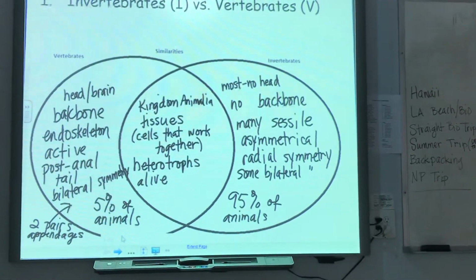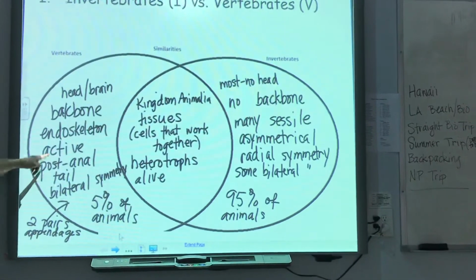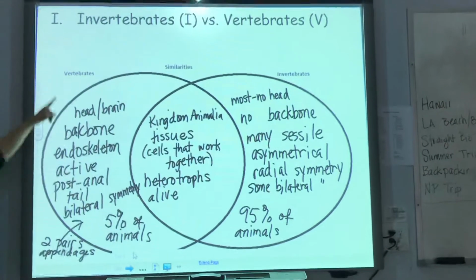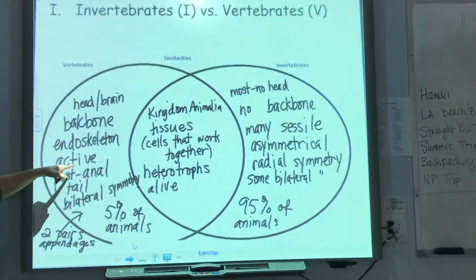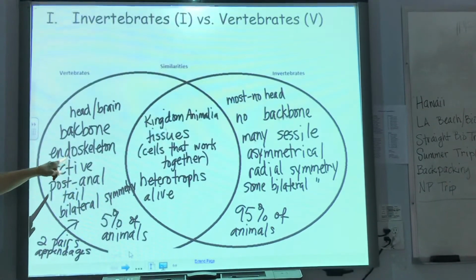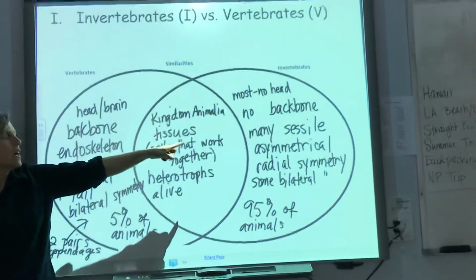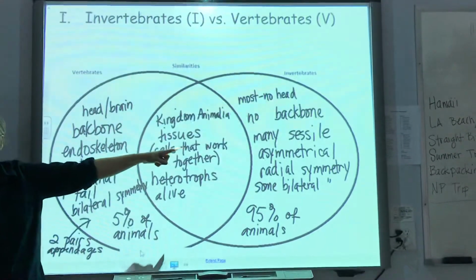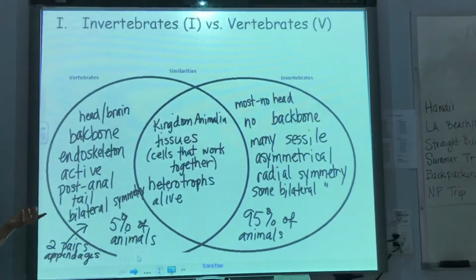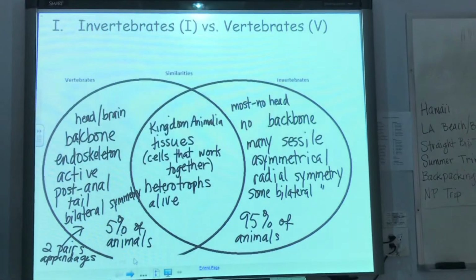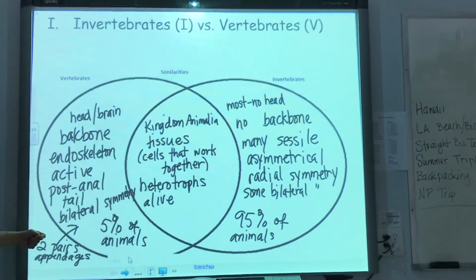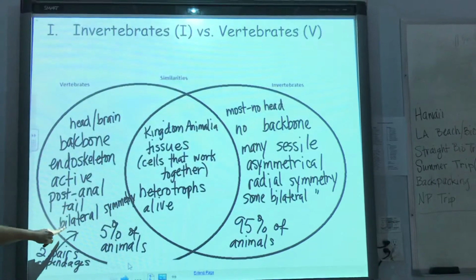All right. What are some other differences? Another difference. Our vertebrates are often active, which means mobile, which means they move. Our invertebrates are very often sessile. And we talked about this word before. Sessile means they're stuck to one place. Let's come back over here.